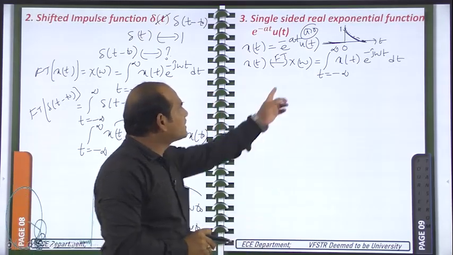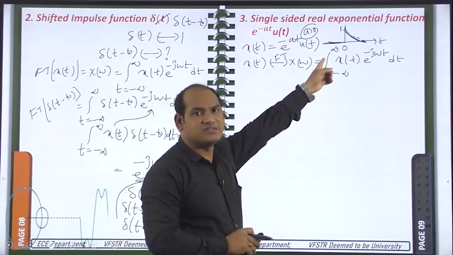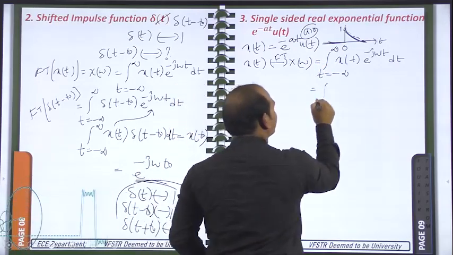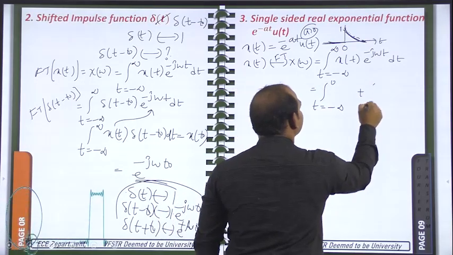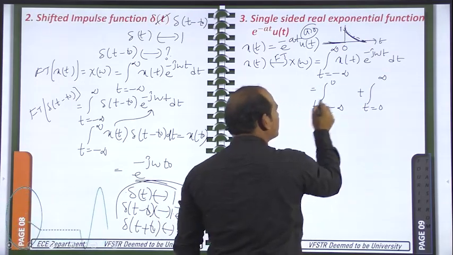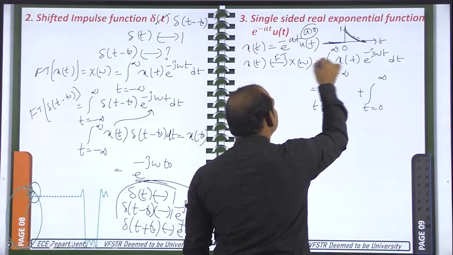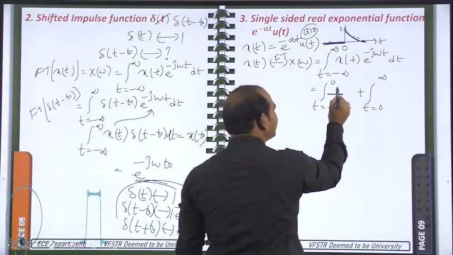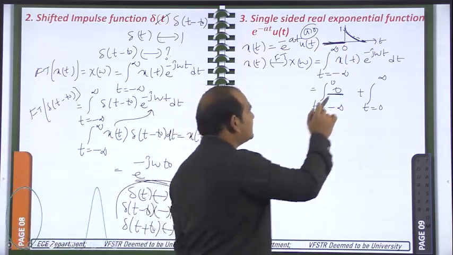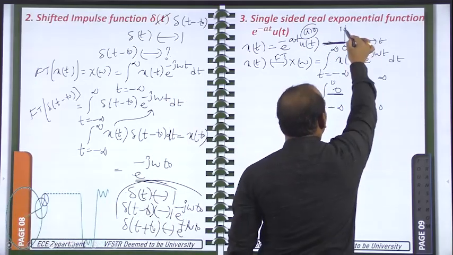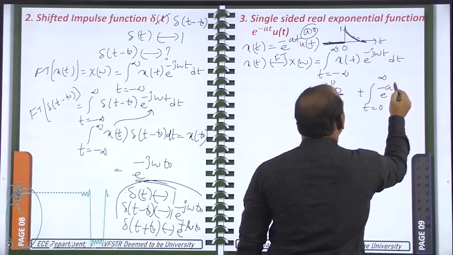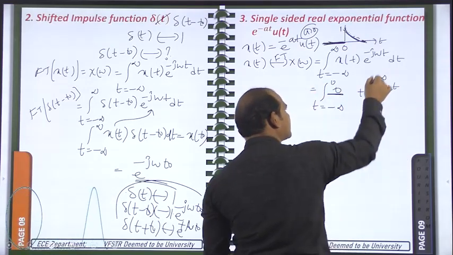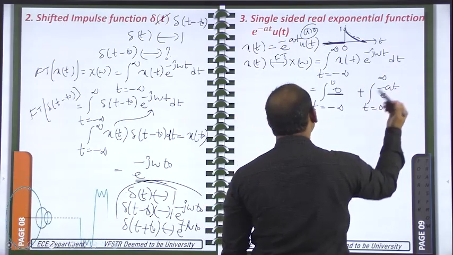But in the Fourier transform formula, you have the integral from minus infinity to plus infinity. This integral can be split into two integrals. One is from minus infinity to 0, and the second integration is from 0 to infinity. But in this part, when t is taken from minus infinity to 0, the x of t is 0 only. On the left side it is 0 from minus infinity to 0. So no need to do the integration here. But here you have the signal nature available, so you need to write e power minus at. The u of t value is 1 on the right side, because we are doing the integration here on the right side only. So u of t is 1 only, no need to write that one.